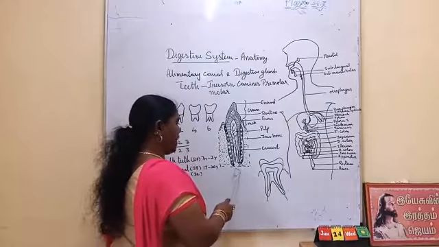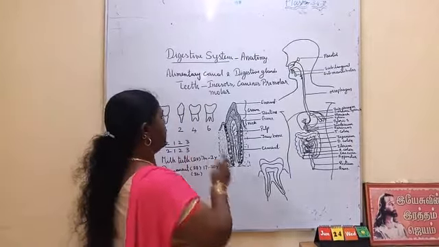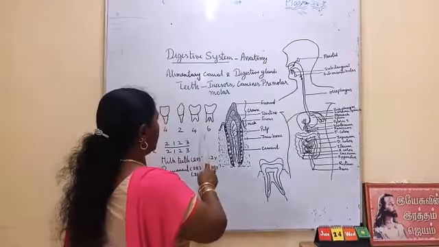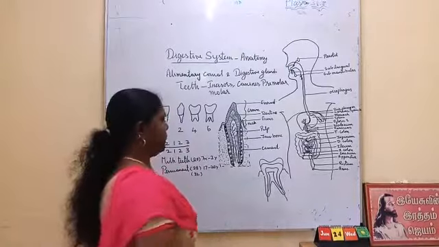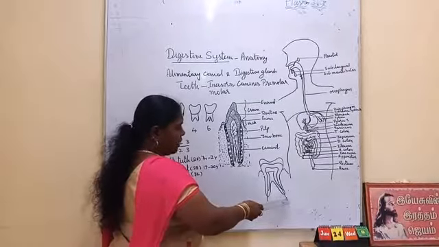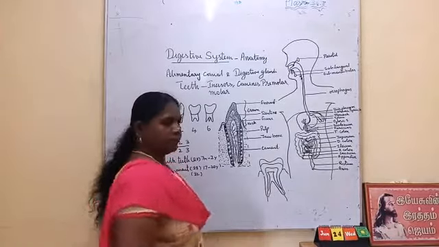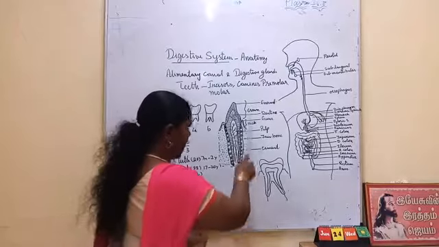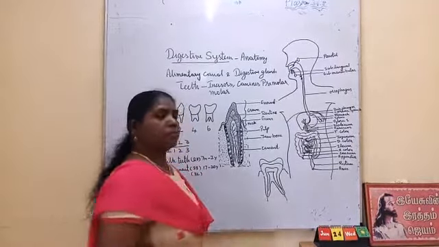Suppose what I have drawn is either an incisor or canine, with a single root. Premolar will have 2 roots and molar will have 3 roots. The roots enter into the pulp cavity through the roots. So same parts, but here only it differs.